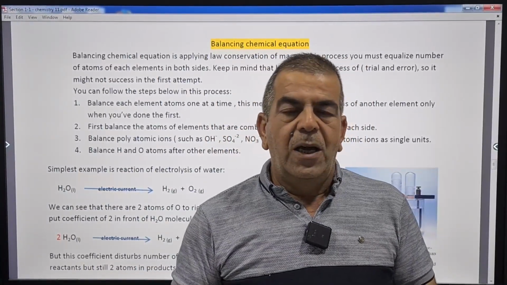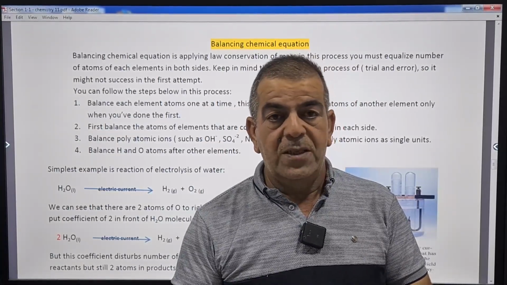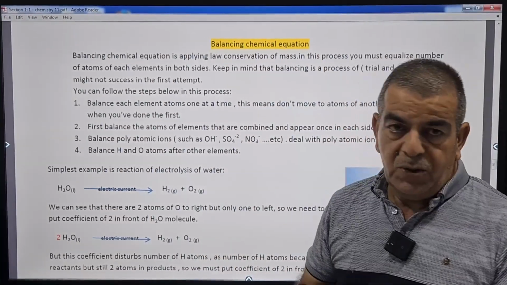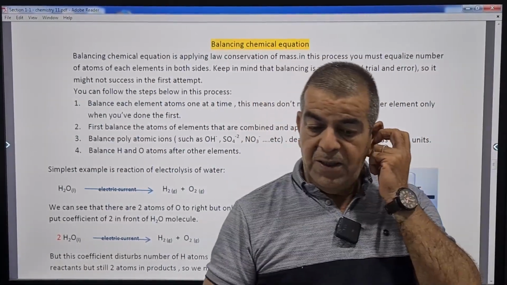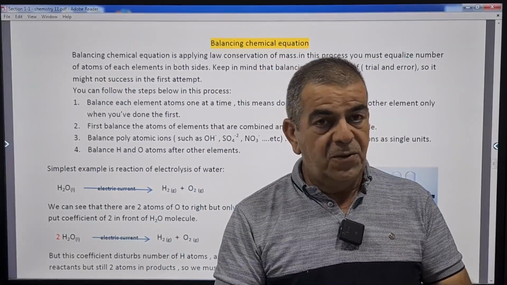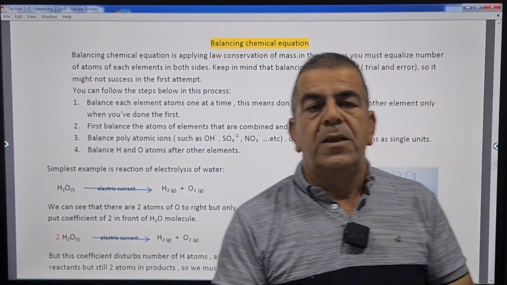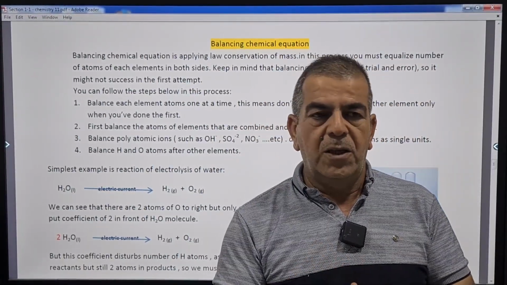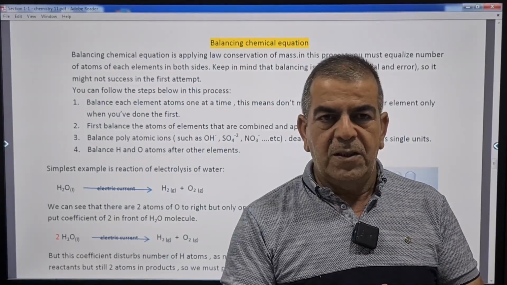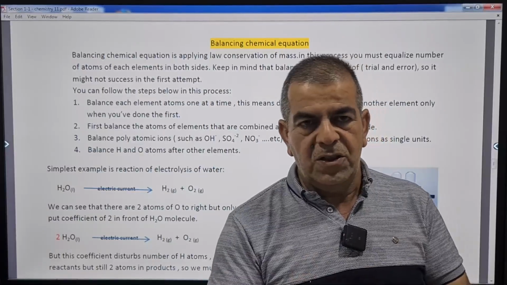Today we're going to study the fourth lesson of chapter 1, section 1, and we reached balancing chemical equations. Many students have faced difficulties in balancing chemical equations, but actually balancing is pretty easy if you follow some rules, some steps, and keep in mind balancing chemical equation is a process of trial and error. So maybe the first attempt wouldn't work. So try another coefficient, change the coefficients.